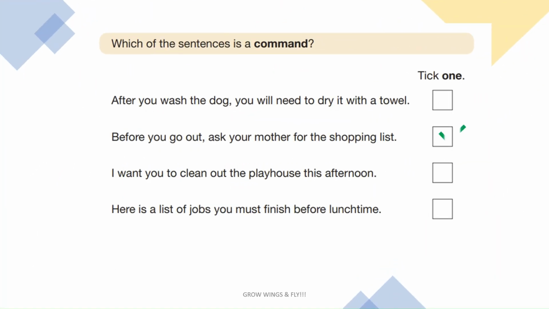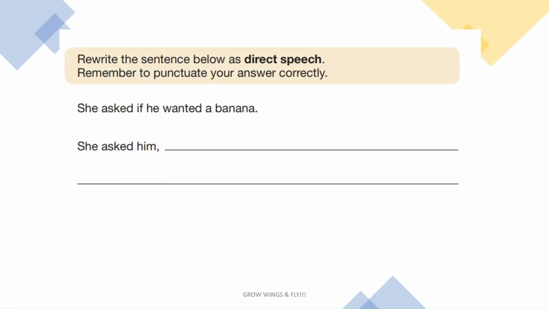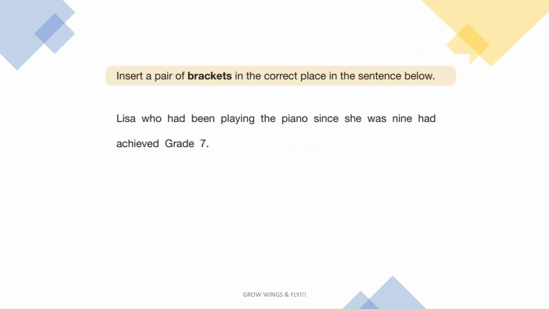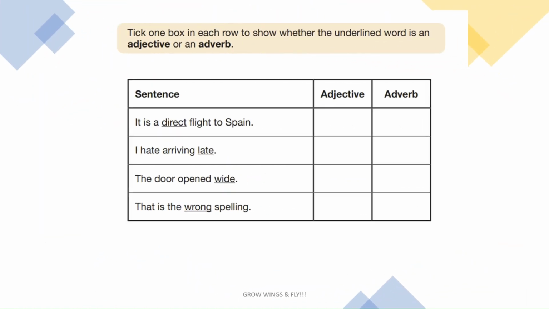We know that a command is something which is demanding and affirmative in nature. For this question, it is important that the statement be given within inverted commas. The question mark should be within the inverted commas. Brackets are used to give extra information in English. If we take away what is in the brackets, the rest of the words should still make sense.